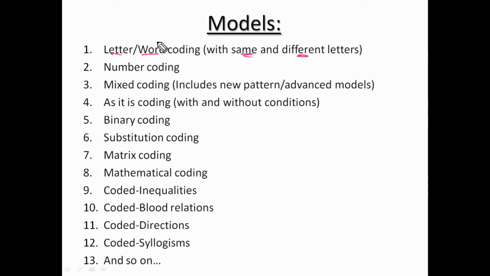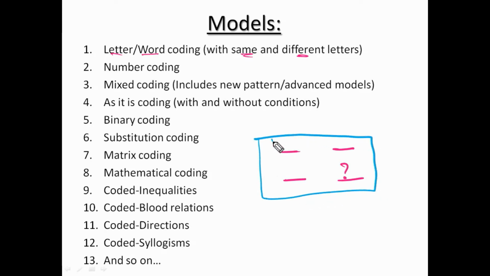So in this the question pattern will be in this way. In a certain code language, this word is written like this. How will this word be written in the same language? Instead of saying this word, this word, this word, we have names for these words. So in this type of question, the first word is always the hint word. And this word is the code word for this hint word.